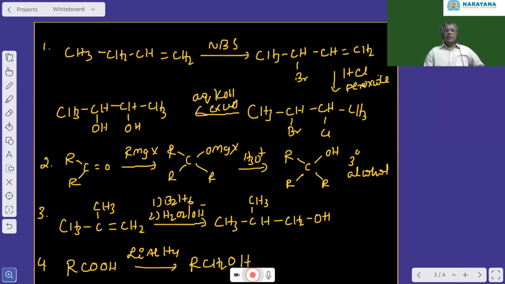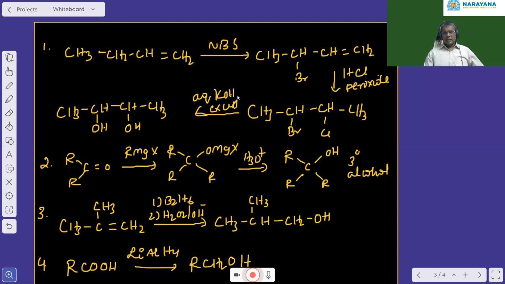When it is treated with HCl in the presence of peroxide: the peroxide effect is observed only for the addition of HBr. You do not find any peroxide effect for HCl, HF and HI. So even if you use peroxide in the presence of HCl, the addition follows Markovnikov's rule. That means the negative part of the addendum is added to the carbon carrying less hydrogen, and the positive part is added to the carbon carrying more hydrogens. So here the chlorine is attached to this carbon and hydrogen is attached to this carbon. Then you will get CH3, CHBr, CHCl, CH3.